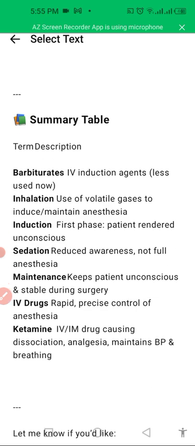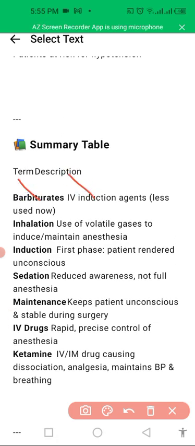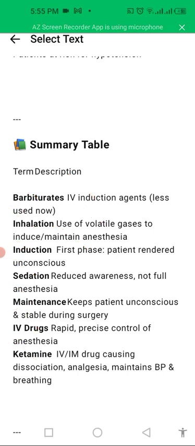So in this way, we can look at barbiturates given IV, inhalation used with volatile agents, induction as the first phase, then maintenance, sedation, IV drugs, and ketamine given by IV route commonly for anesthesia, along with blood pressure and breathing maintenance. So in this way, we maintain the anesthesia.